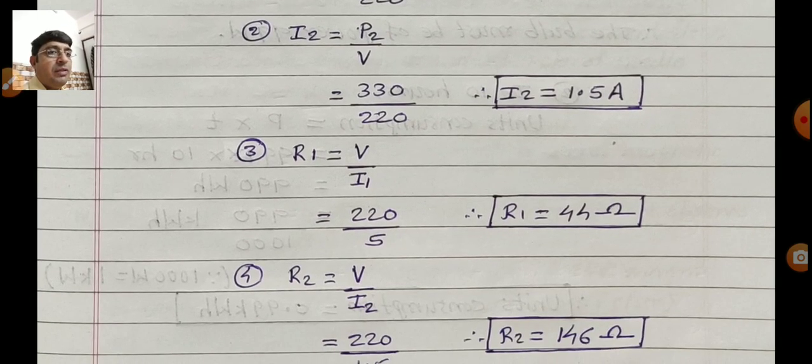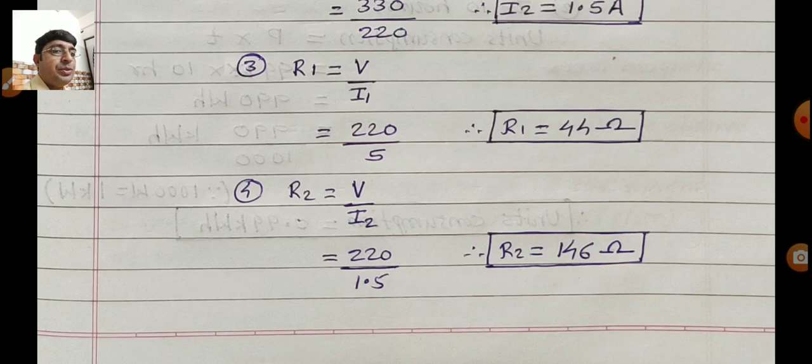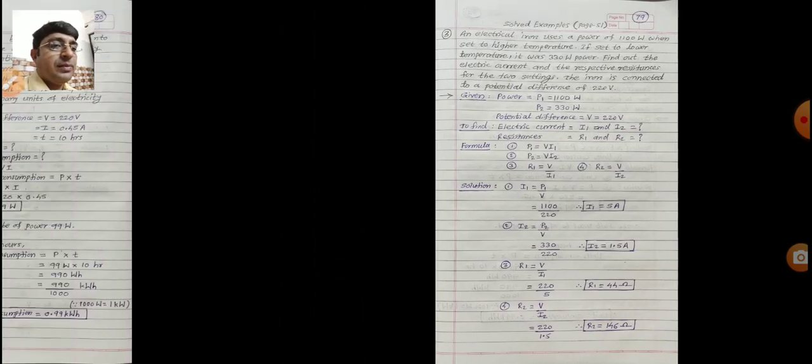Third, R1 equal to V upon I1. Substitute the values: 220 divided by 5. So you get the answer 44. We found the resistance, so the unit is ohm. And R2 is equal to V upon I2. Substitute the values: 220 upon 1.5. So you get the answer 146 ohm. That is the answer for the second resistance R2. In this way you calculate the answer, and you get 2 to 3 marks for this question with the answer.